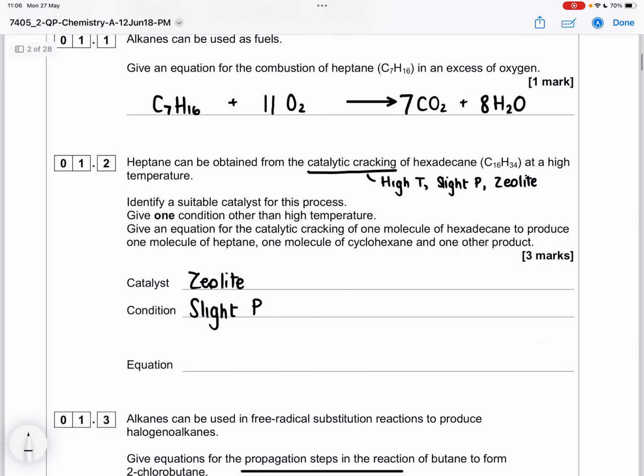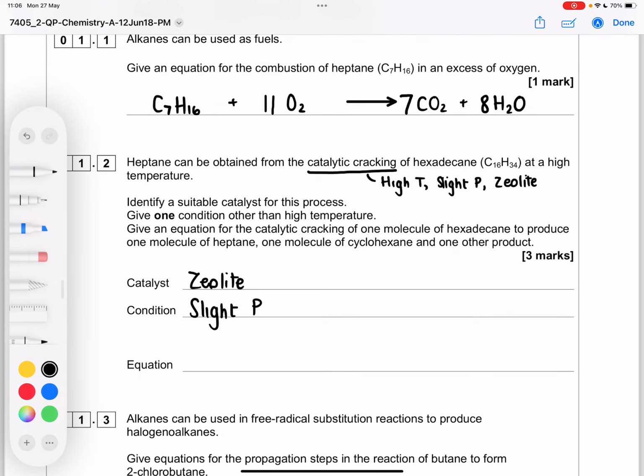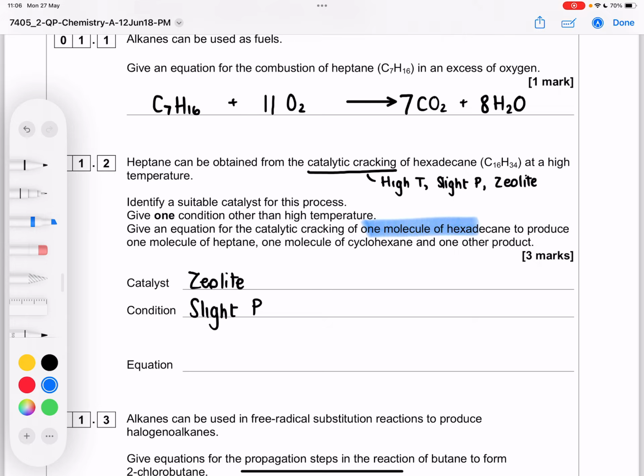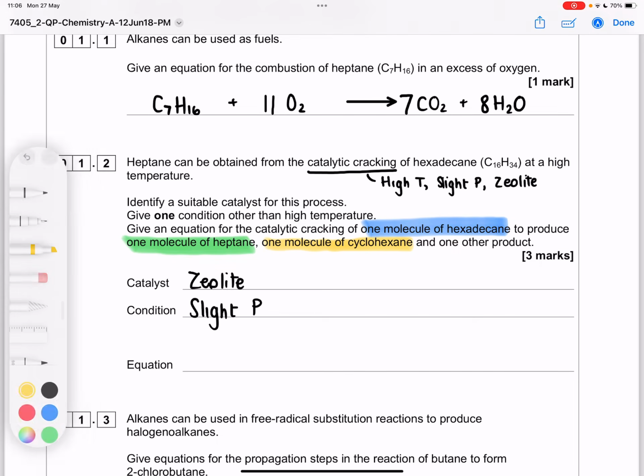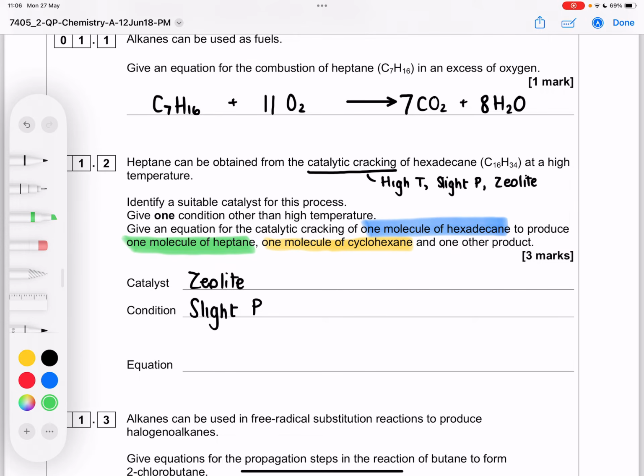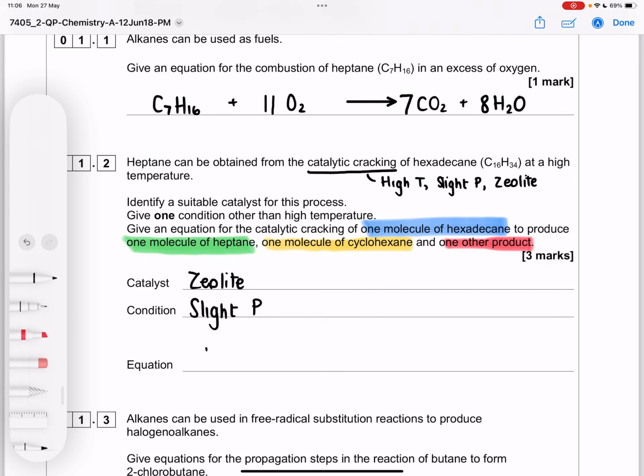And give an equation for the catalytic cracking of 1 molecule of hexadecane to produce 1 heptane, 1 cyclohexane, and then 1 other product. So we need to aim for 1 other product. We're going to start with 1 hexadecane, which it gave us the formula of in the question. So we're just going to break that down, catalytic cracking. We know heptane because they also gave us that in the question.